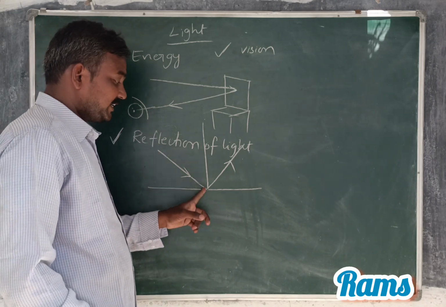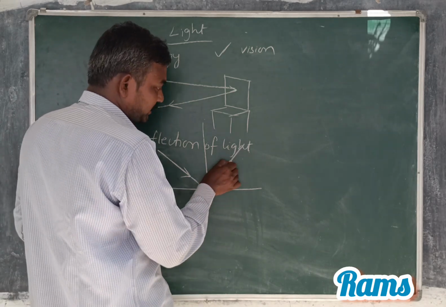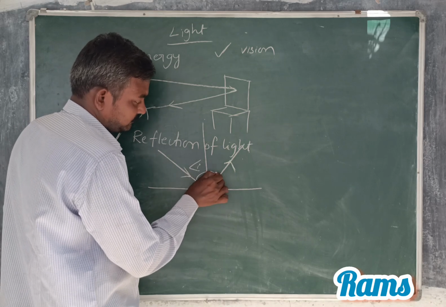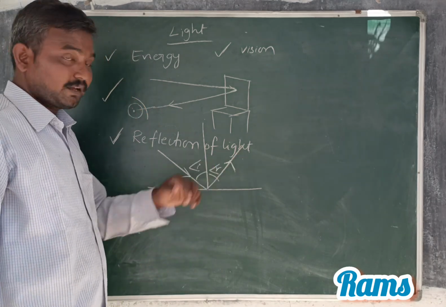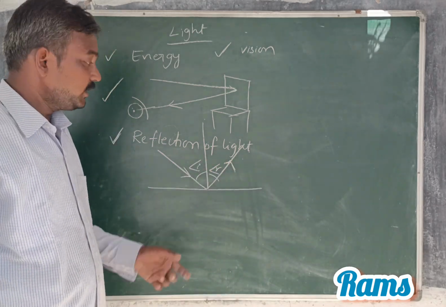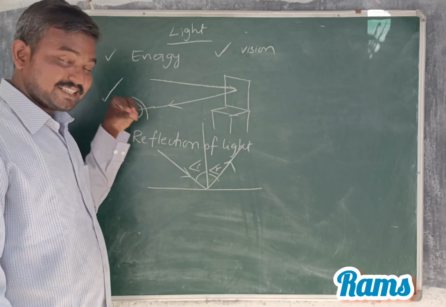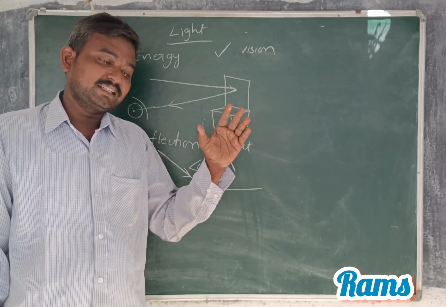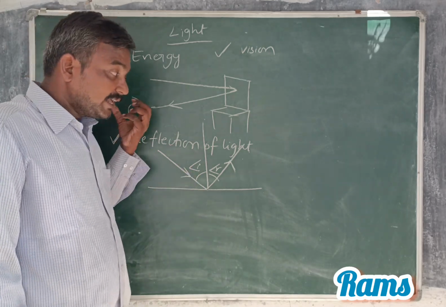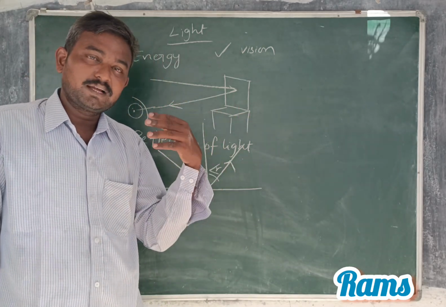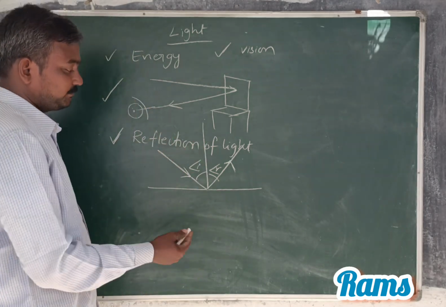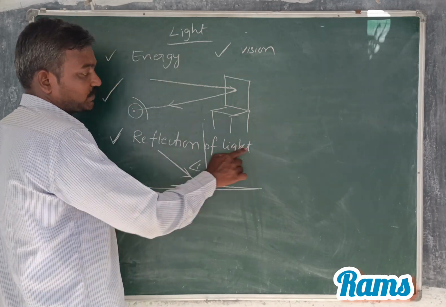This phenomenon is called reflection of light. When light is incident on an obstacle and that light is returned to the same medium, it bounces back. When light hits the object or an obstacle, that light ray returns to the same medium. So that is called reflection of light.